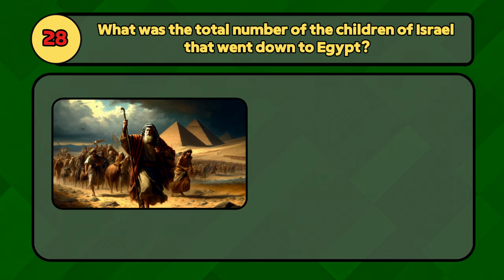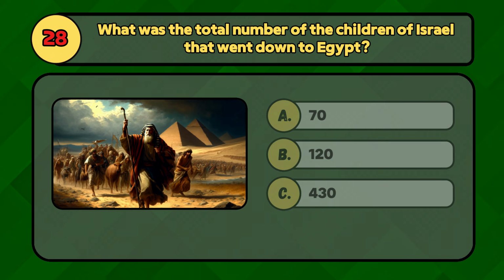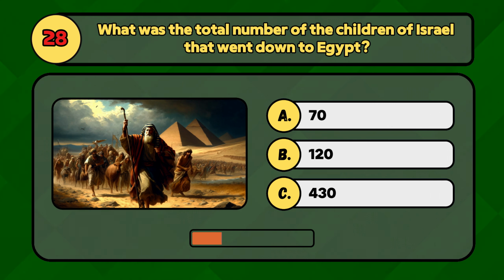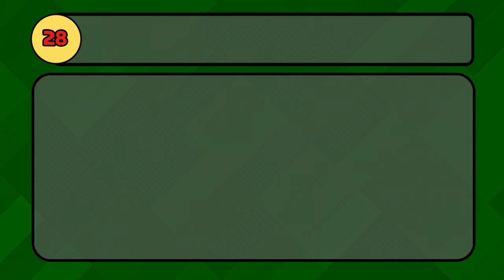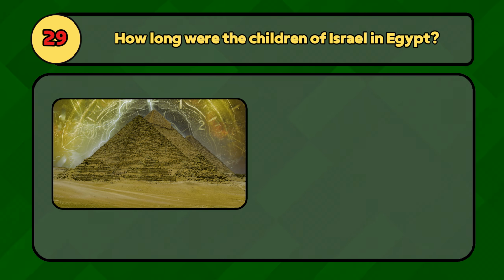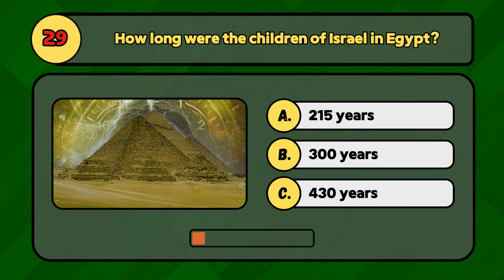What was the total number of the children of Israel that went down to Egypt? A total of 70 children of Israel went down to Egypt. How long were the children of Israel in Egypt? The children of Israel were in Egypt for 430 years.